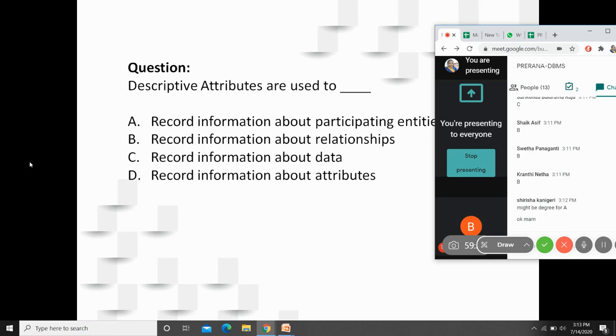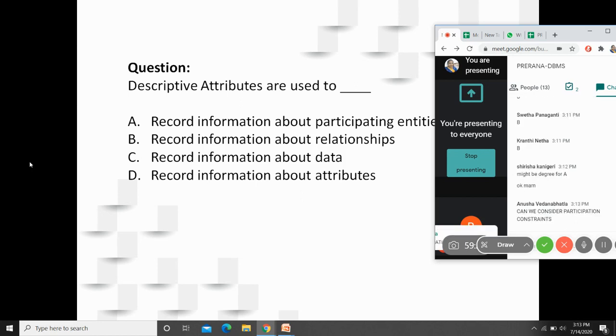No answer from your side. So here we make use of Anusha. Can we consider participation constraints? No, ma'am. Participation constraints will be only specifying whether you are participating totally or partially. It is not recording any information.